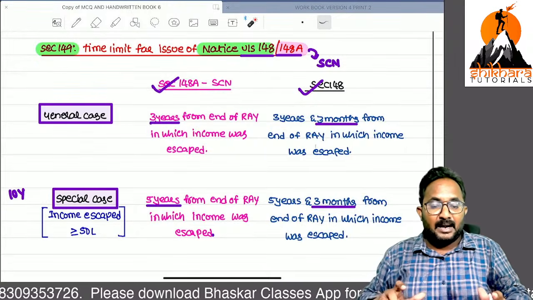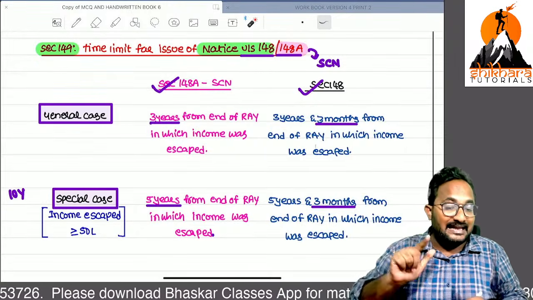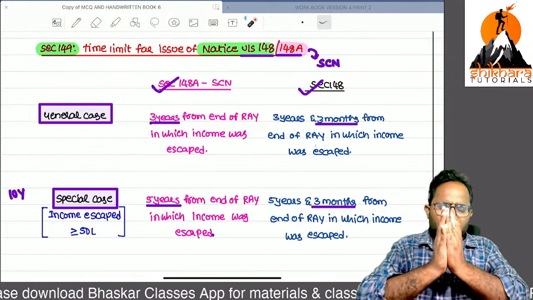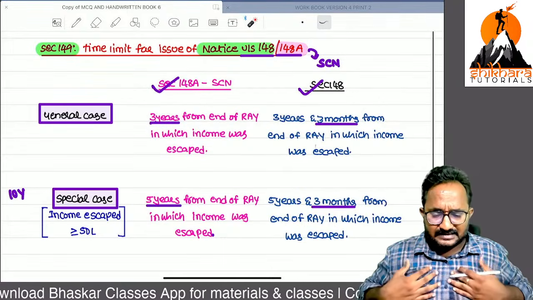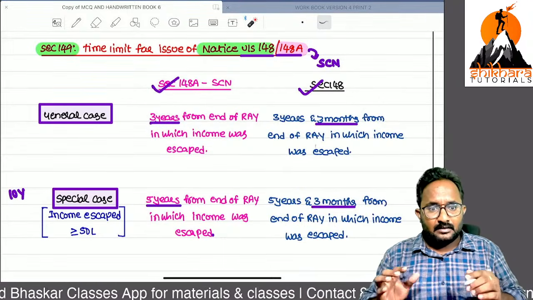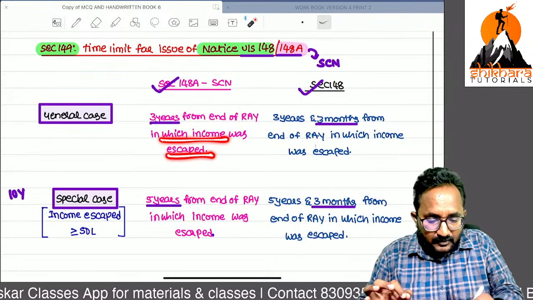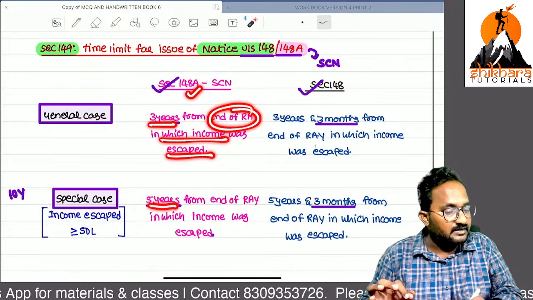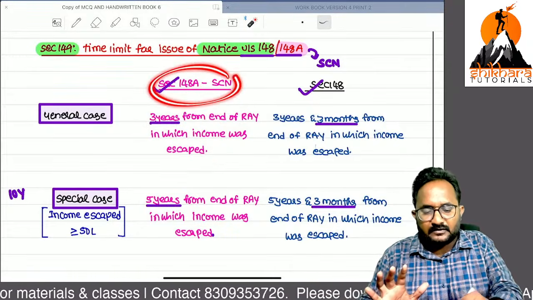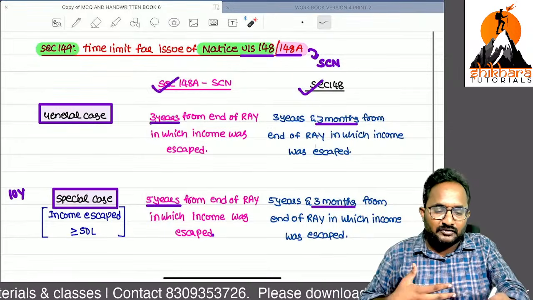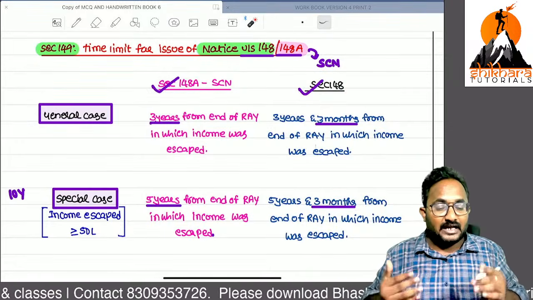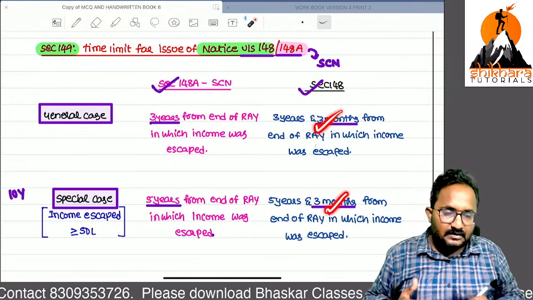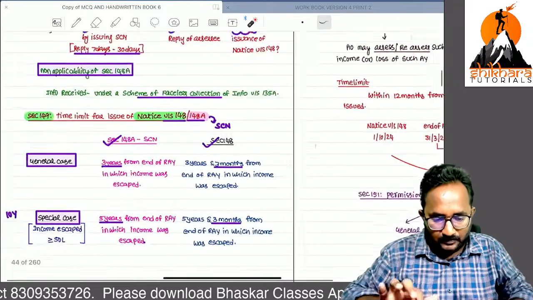Remember, after the amendment, they added the time limits from 148A. Many students are asking, they are confusing also. There is no need for confusion. Simply, in which year did income escape? From the end of the relevant assessment year, within 3 years, we have to send the SOCAS notice. Here, within 5 years. After the SOCAS notice issuance, we have to decide whether we have to issue the 148 notice or not. So that's why after 3 months, 3 years already over here, in the next 3 months, you have to issue the 148 notice.